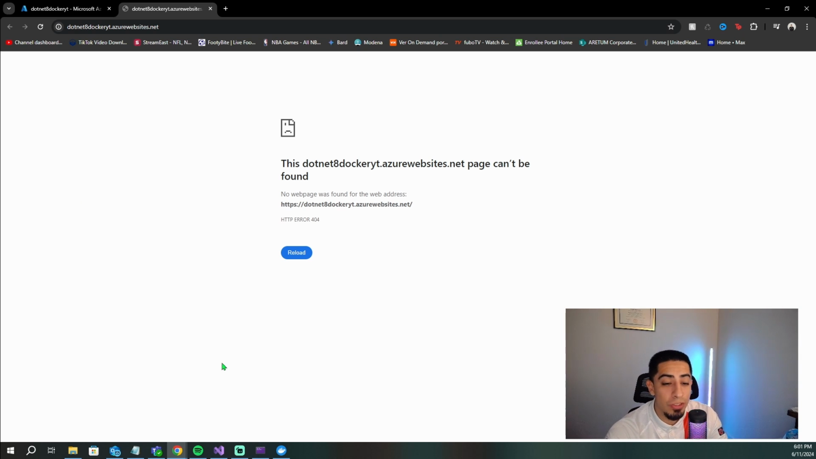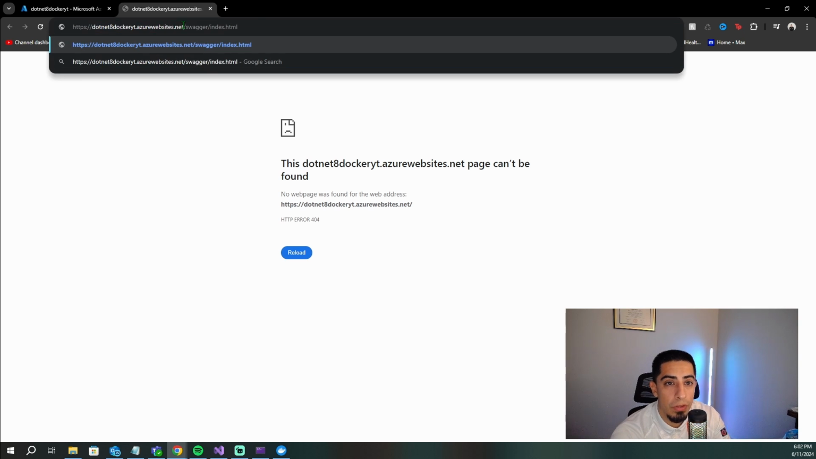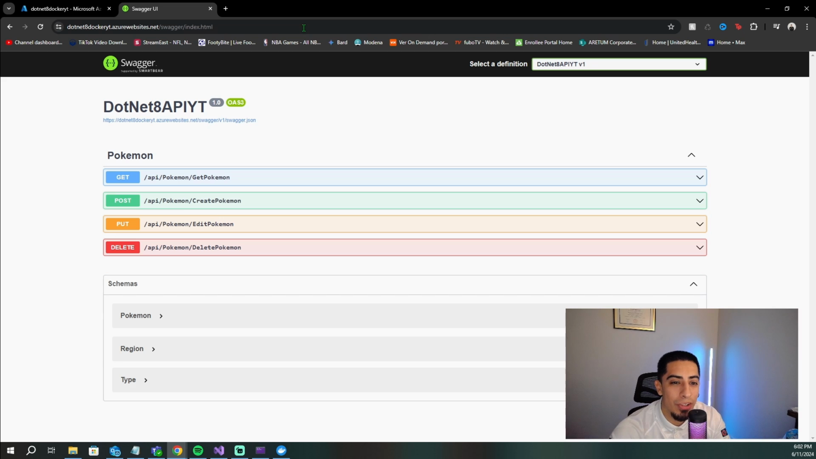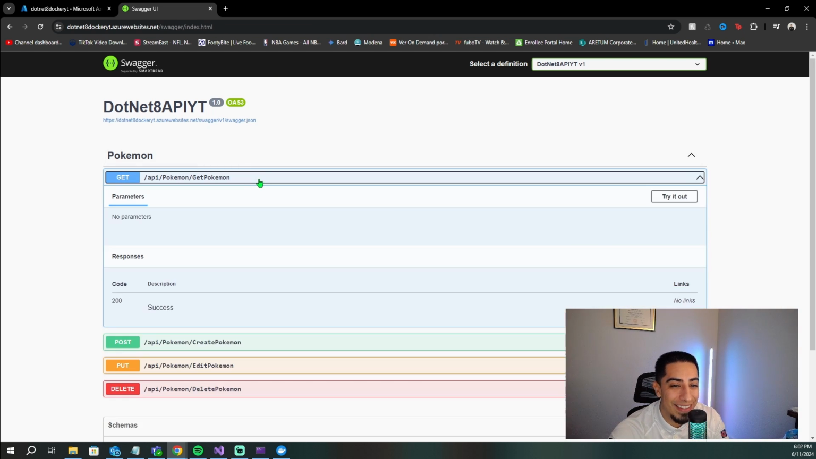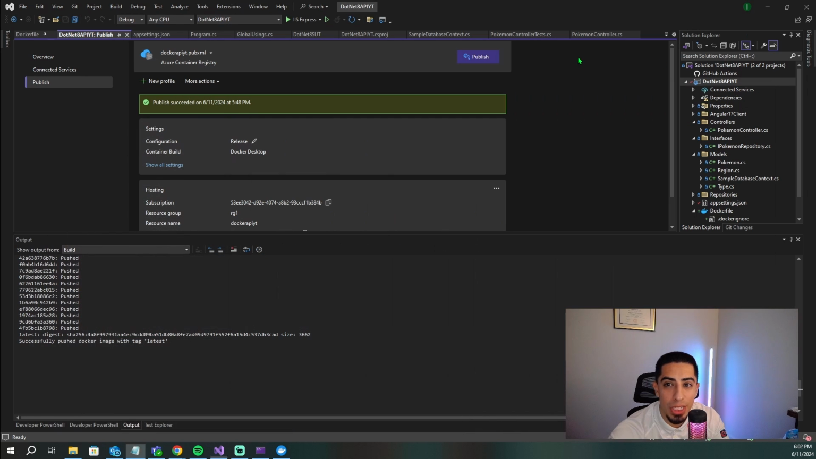Well, originally I told you guys I wanted to just see the Swagger UI for the API that we had running locally. But now all we need to do is this and we should be able to see it again. So let's tack on Swagger to the end of this. So swagger/index.html, and we should be able to see that Swagger UI for our .NET 8 API. And as we can see, we have all our endpoints here, just like we did in our project back here. We have that in Azure.